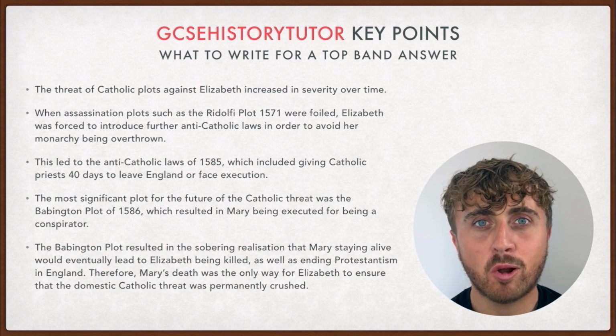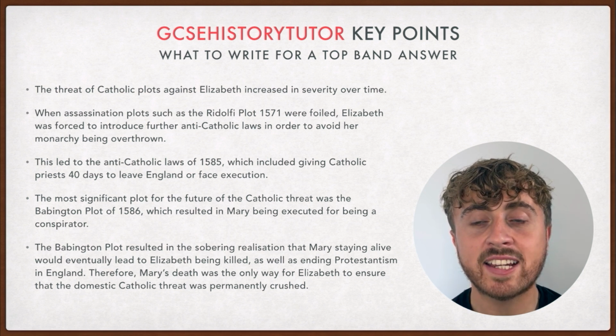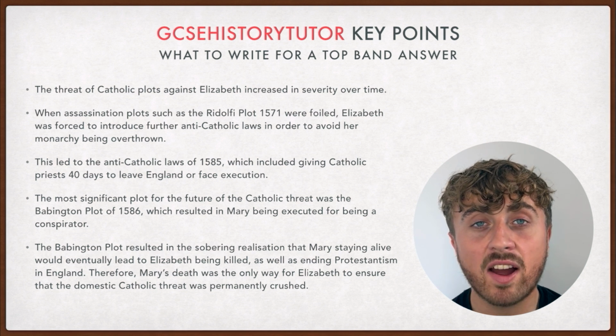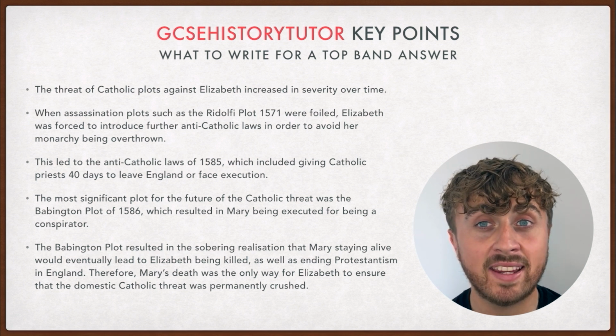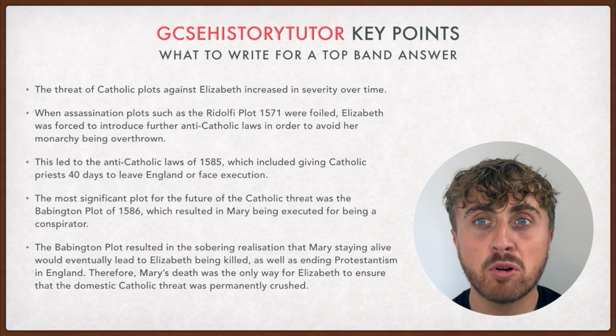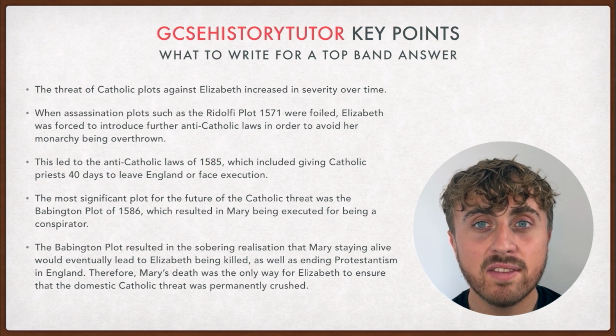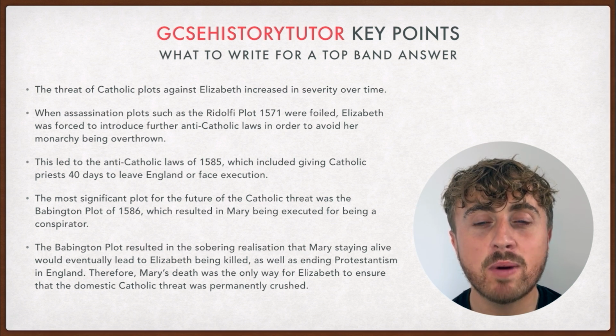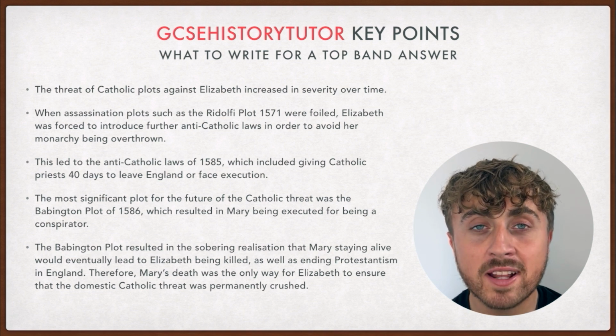The Babington Plot resulted in the sobering realization that Mary's staying alive would eventually lead to Elizabeth being killed, as well as ending Protestantism in England. Therefore, Mary's death was the only way for Elizabeth to ensure that the domestic Catholic threat was permanently crushed.